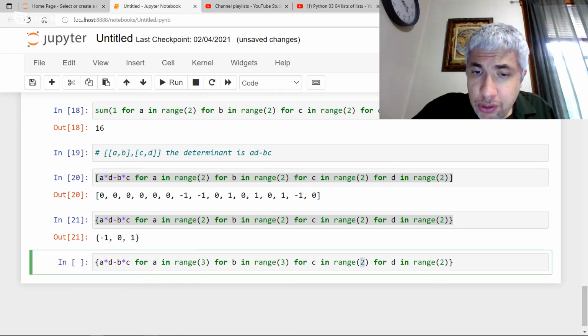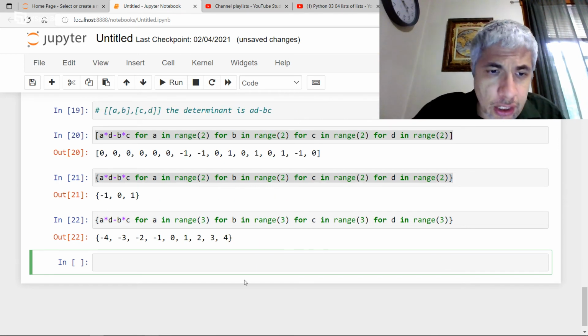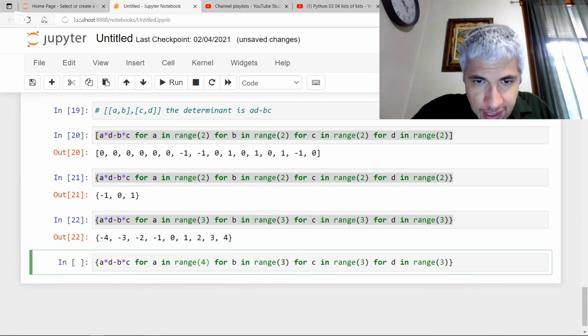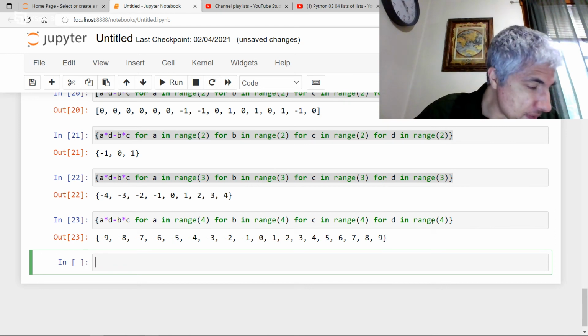So suppose I now let 2 be a possible number. I want to know what determinants I can get if I have a 2 by 2 matrix where the entries are 0, 1, or 2. And now I see I can go all the way up to 4 with 2. Or just out of curiosity, how big does this get if I allow 3? You'll see now it's starting to grow. You might want to guess a pattern here, because we have 1 when we get to 2, 2 squared when we get to 3, 3 squared when we get to 4. That's something to experiment with.